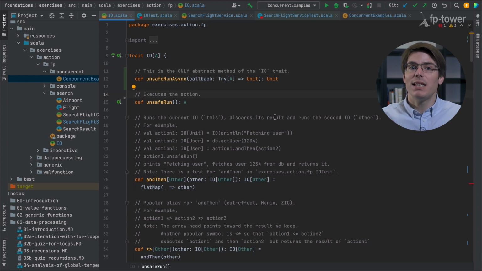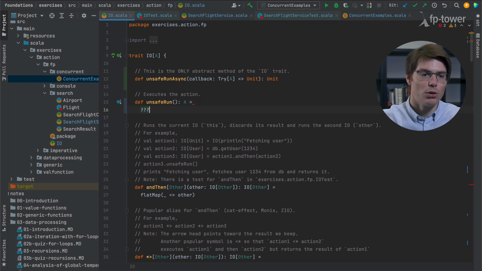And so this means that we should either remove unsafe run from the I/O API. For example, we could define it in a separate object, similar to what Future does with await.result. Or we could keep unsafe run here, but implement it in terms of unsafe run async. We'll do this a little bit later. For now, let's use a triple question mark for unsafe run as a placeholder.